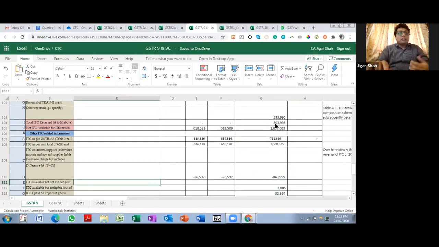Okay, and there are also Tran 1 and Tran 2 figures. Tran 1 and Tran 2 figures are redundant for 1819. We don't have to give details of Tran 1 and Tran 2 in 1819 GSTR 9, unless you are part of an exception which has been given an opportunity to claim credit through GSTR 9. There are a few very rare cases where, exceptionally, high courts have given relief, and the government has also come out with relief for all those who were not able to file GSTR Tran 1 because of technical issues. If you are that selected case, then the figure will go over there. Otherwise, the figure will not go over there.